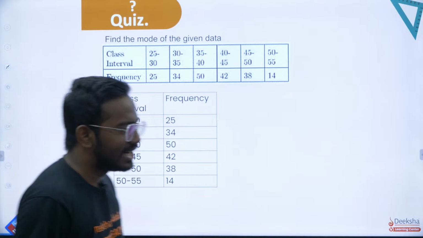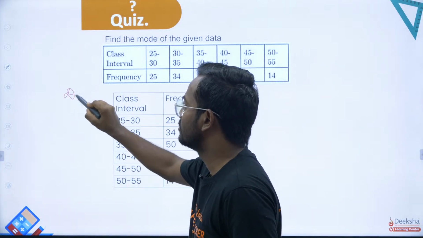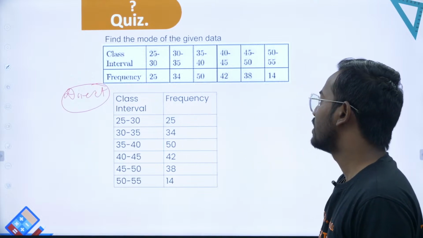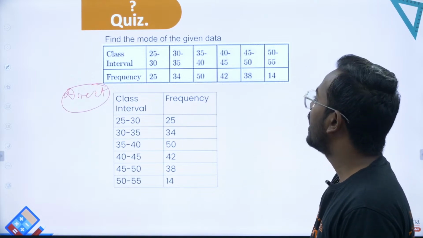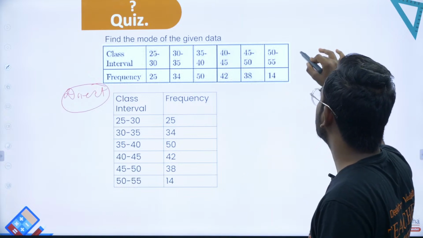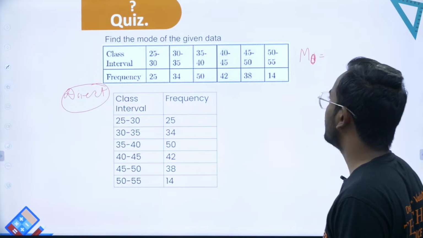Find the mode of the given data. A very simple and very direct question you can expect. Directly they have given the class intervals and frequencies, and you are supposed to find the mode, right? Mode is usually written as MO.